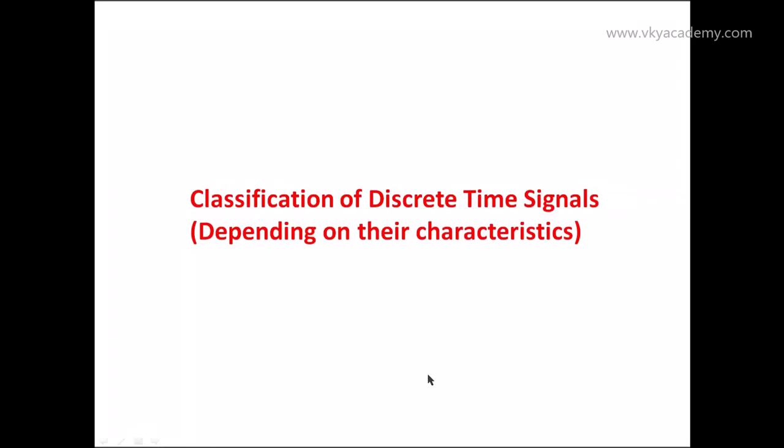Hello everyone. In the basics of signals and system, we have already discussed the different basic elementary signals. We have also discussed the different operations on a discrete time signal. Now in this particular session, we are going to discuss one more very important topic of signals and system, and that is classifications of discrete time signals depending on their characteristics.